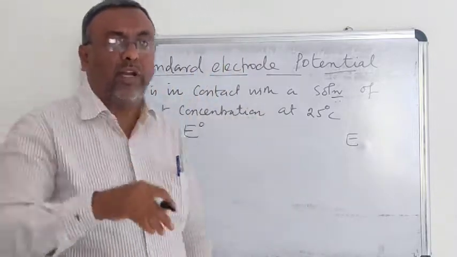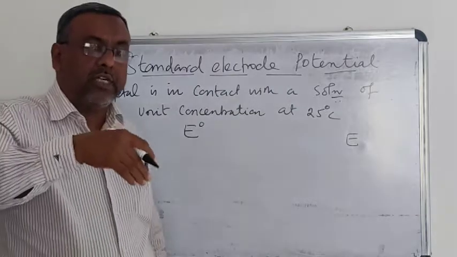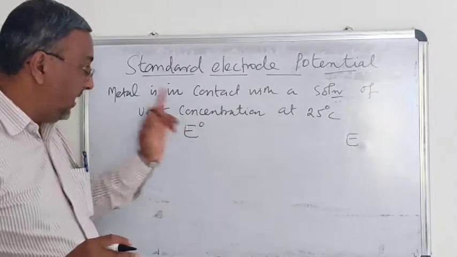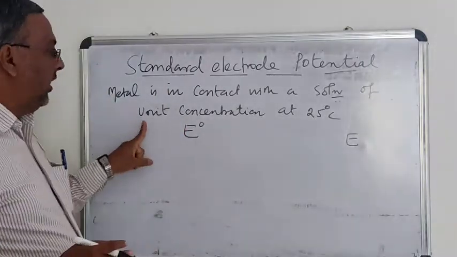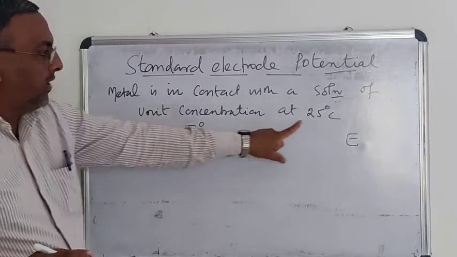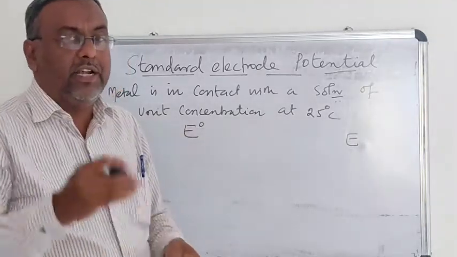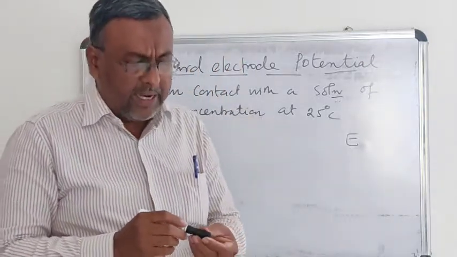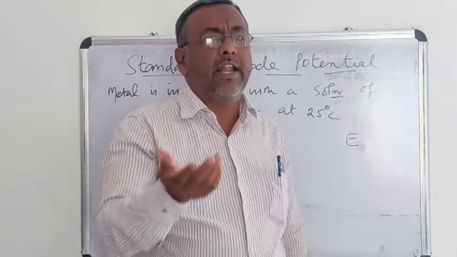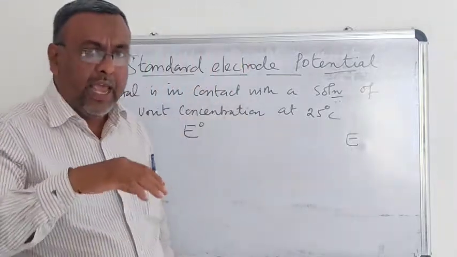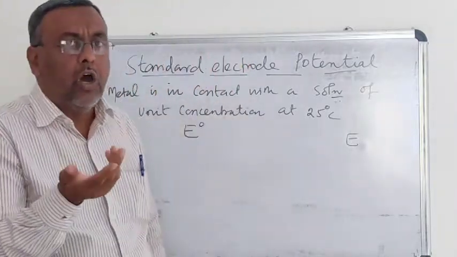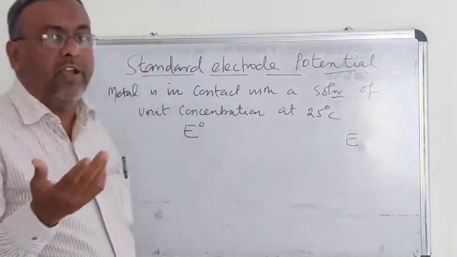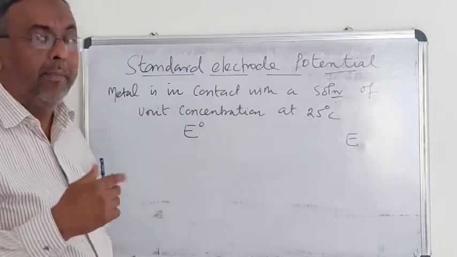In the case of electrode potential, the same metal is in contact with a solution containing its own ions of any concentration. But if the concentration is unity and at 25 degrees centigrade, the potential developed on that electrode is called standard electrode potential. Different metals have different standard electrode potentials. That is, it may have standard reduction potential or standard oxidation potential. That is, E naught values will be different for different types of metals.